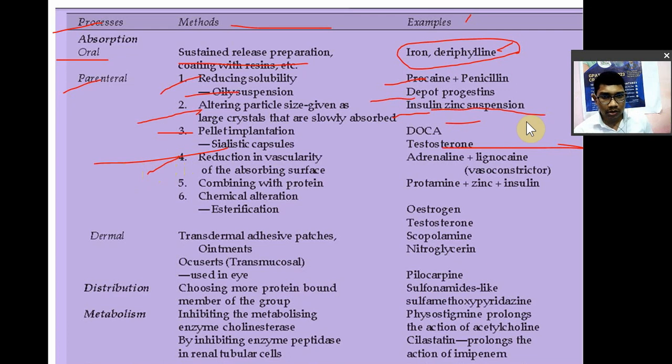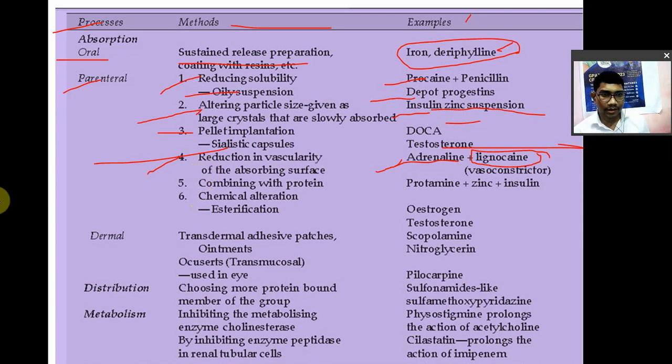So in case of adrenaline and lignocaine, lignocaine is a local anesthetic, okay, so it has a very short half life. It is intermittent acting, right? To enhance the duration of action, adrenaline is added. Adrenaline is a vasopressor, it constricts blood vessels, okay? That's why it will decrease the vascularity. Because of the constriction of blood vessels, absorption of lignocaine will be slowed for a longer time, and due to that the duration of action will be longer.